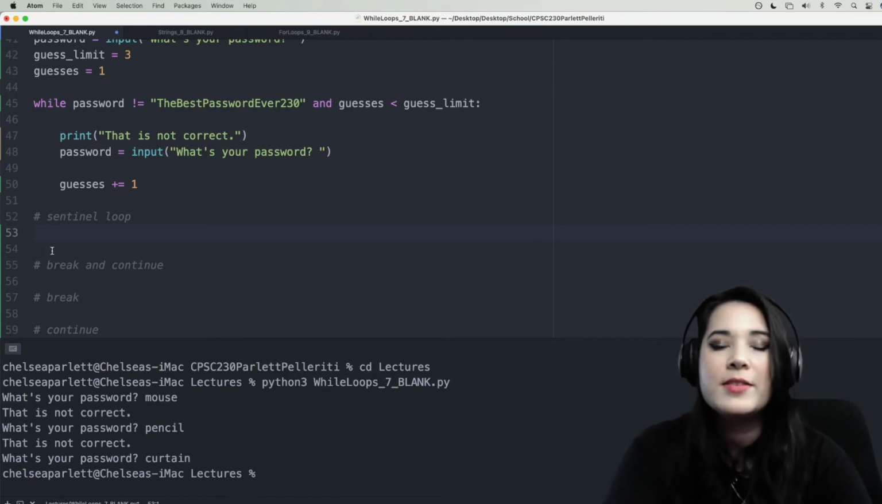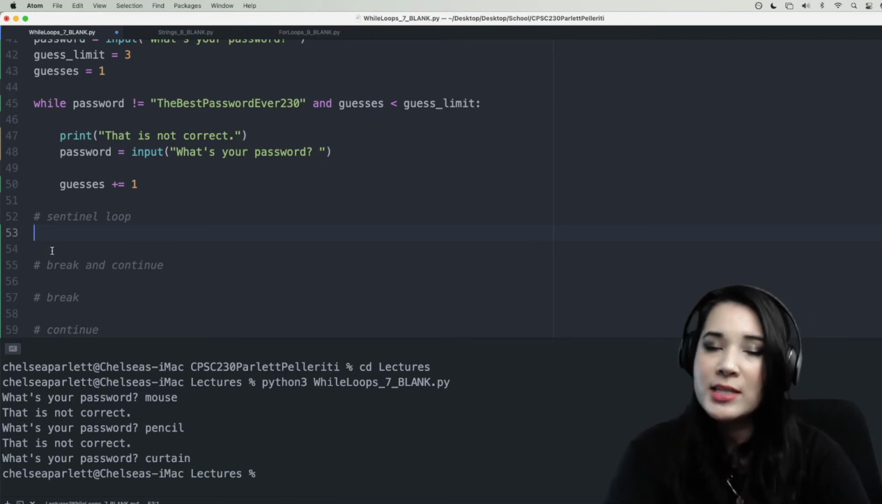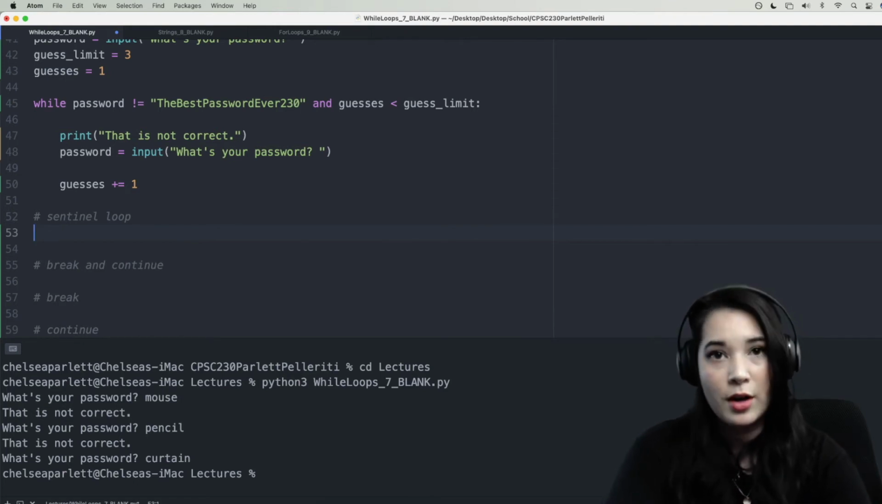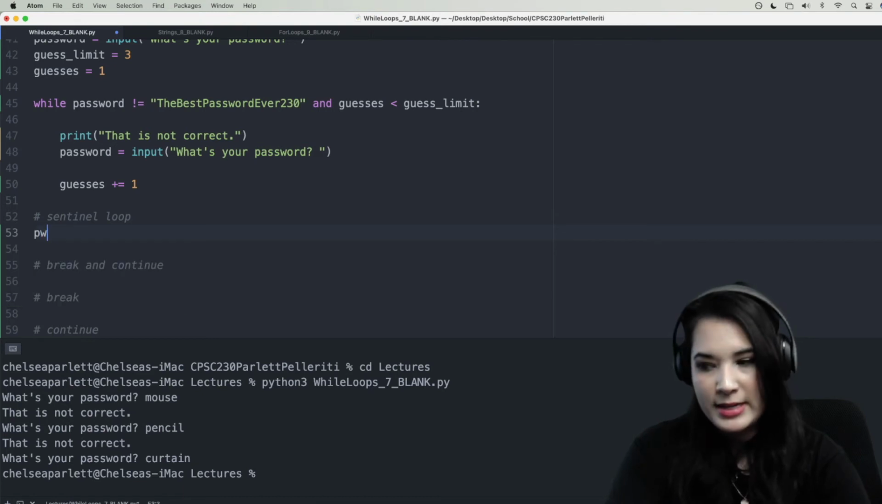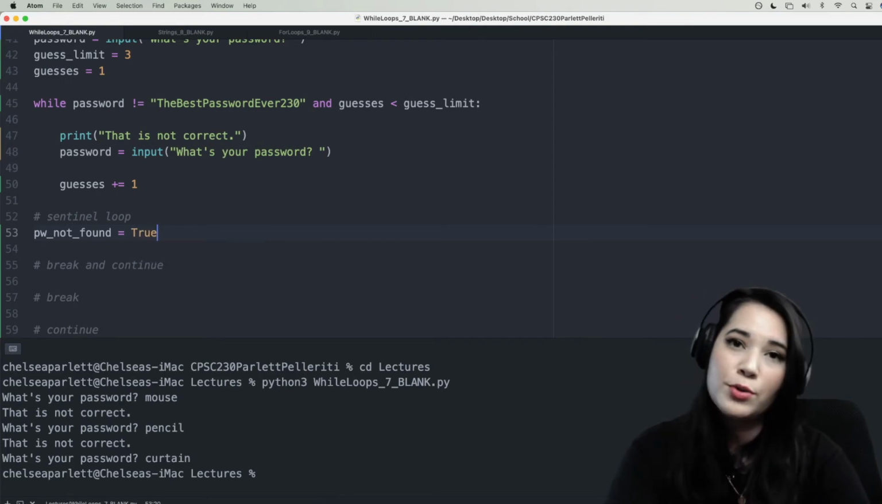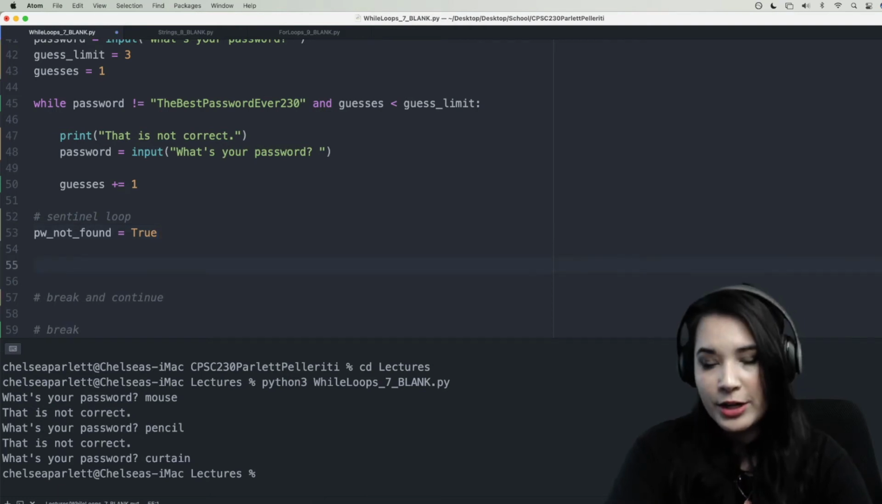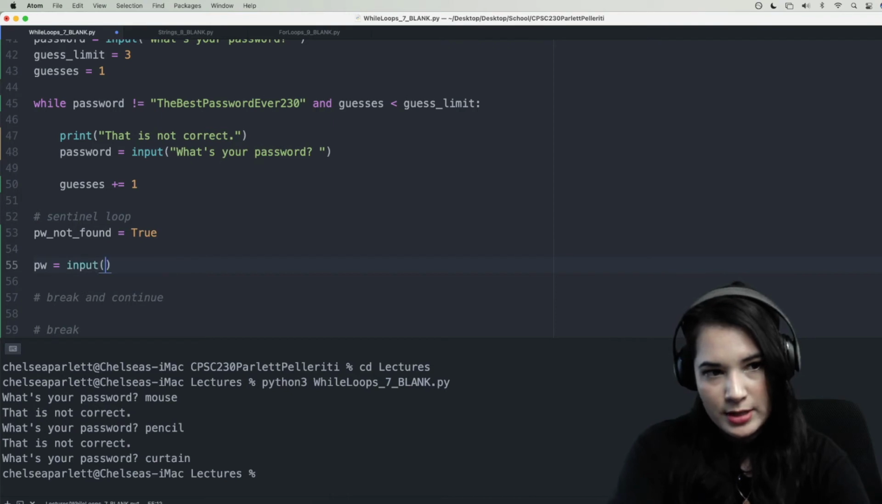All right, let's finally get to that sentinel loop. And this time, instead of asking someone to enter their password to get into a website, let's help someone set their password. All right, so let's set up our sentinel. We'll say pw_not_found equals True. So this variable is going to be true as long as we've not found a suitable password for this person. Then we're going to go ahead and ask the person to enter a password. We're going to say pw equals input, please set a new password.